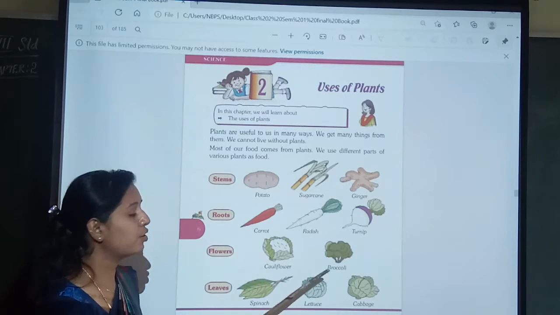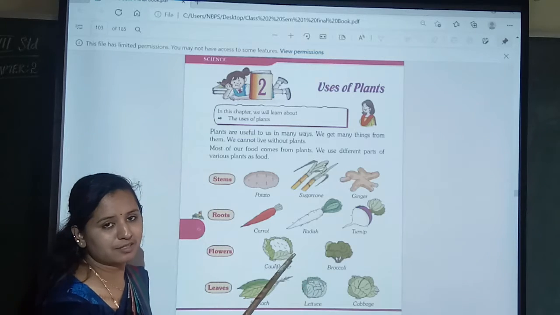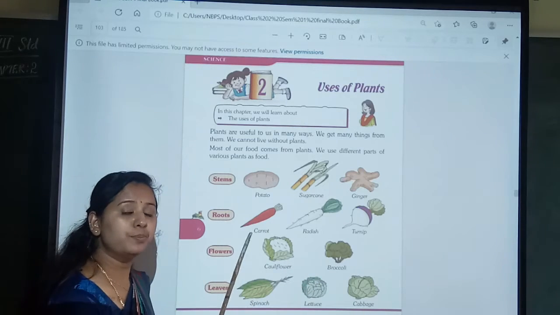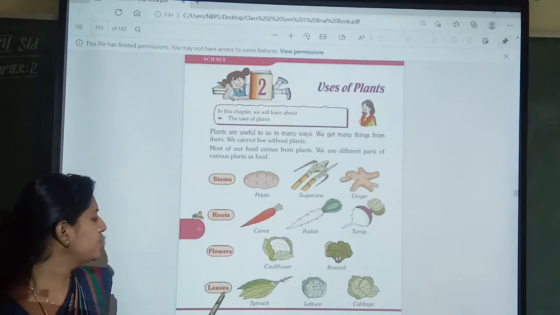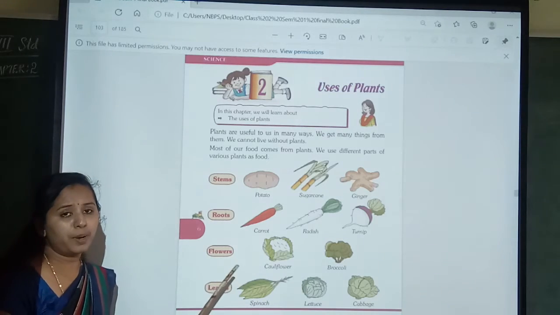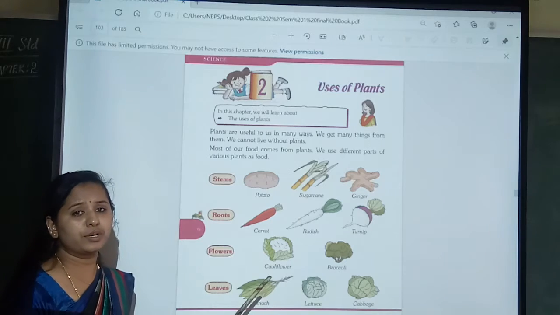This is the flowers of vegetable plants. This is also grown in the plants, so we are going to eat this. Next is leaves. Leaves of the plants. Which leaves of the plants are we going to eat?